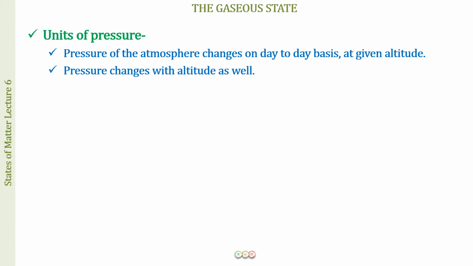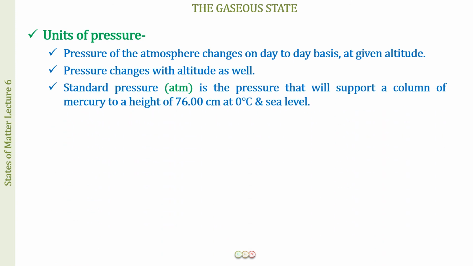And why is it so? Well, as the atmospheric pressure decreases, fewer molecules have enough kinetic energy to move away from the Earth's gravity. And when there are fewer molecules, the air is thin and the pressure decreases. So the next thing is that we should quantify what is 1 atmospheric pressure. The standard atmospheric pressure is the pressure that will support a column of mercury to a height of 76 centimeter at 0 degrees Celsius and sea level.